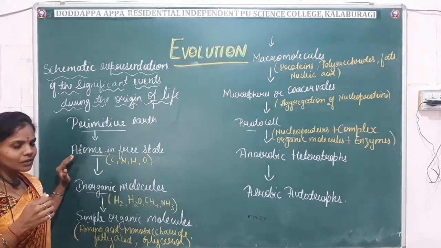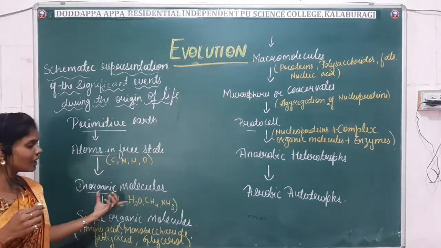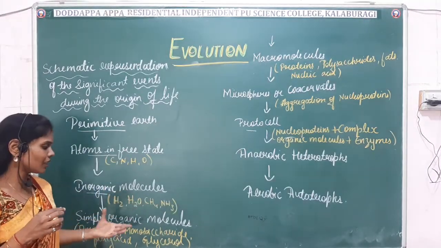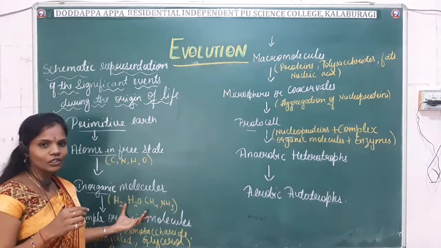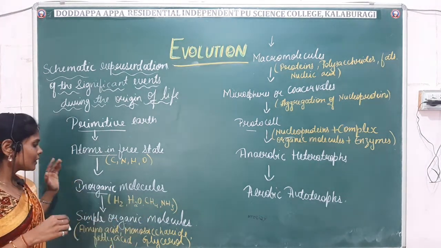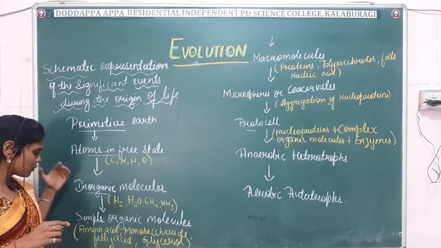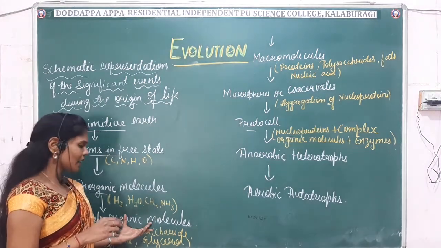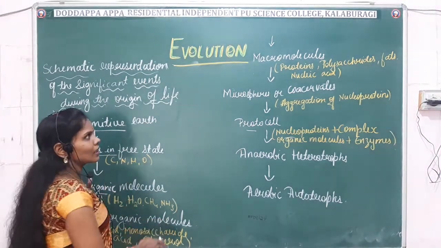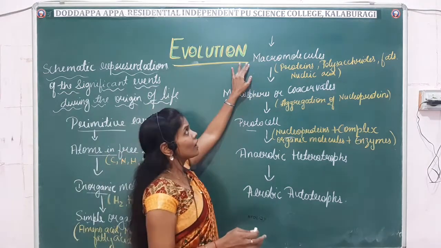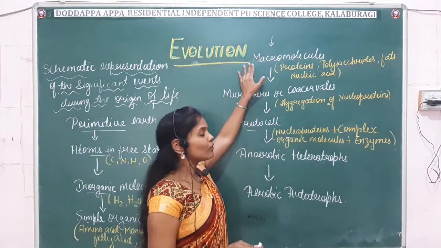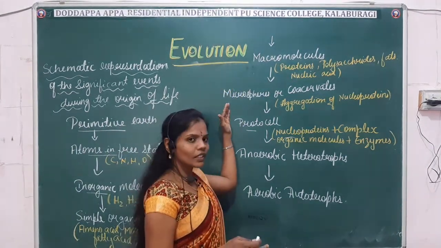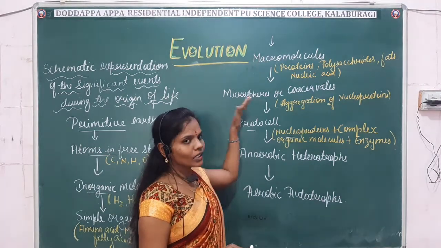These free state atoms led to the formation of inorganic molecules, which include ammonia, methane, hydrogen and water. Then from the inorganic molecules, it was transferred to simple organic molecules, and these simple organic molecules were transferred to macromolecules, right? From the macromolecules, it was converted into microspheres or coacervates.